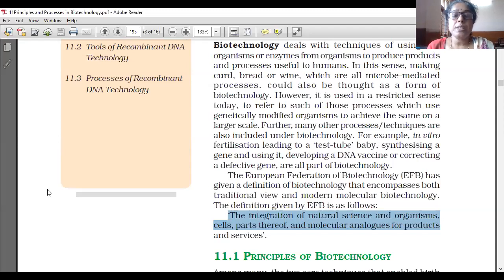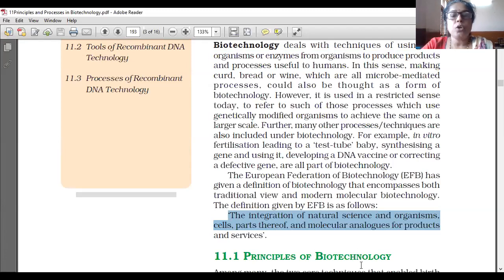For getting products and services, we are using natural science and the organisms and their parts.